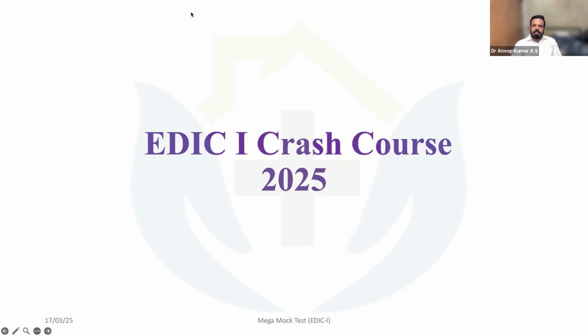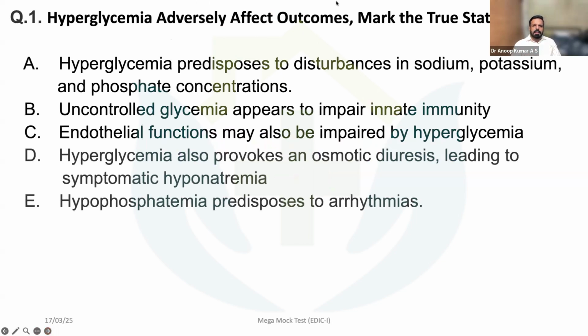So today in this crash course, we'll be discussing the questions in endocrinology session. There are a few important domains in endocrinology, and only a few of them we have covered in this one. After discussing the questions, we'll go through the other important domains also. Coming to the first question, as you can see here, hyperglycemia adversely affects outcomes.